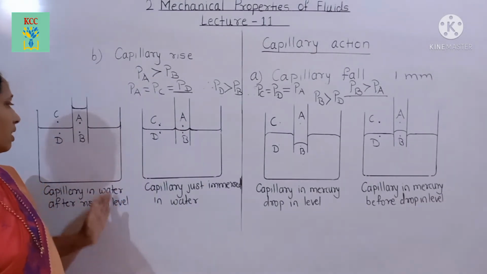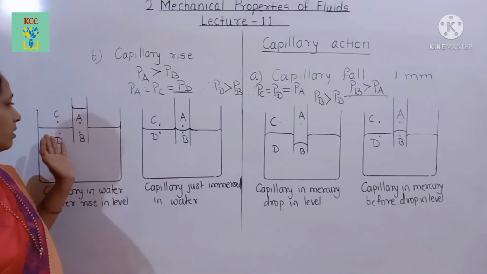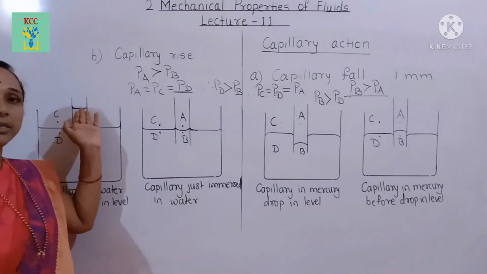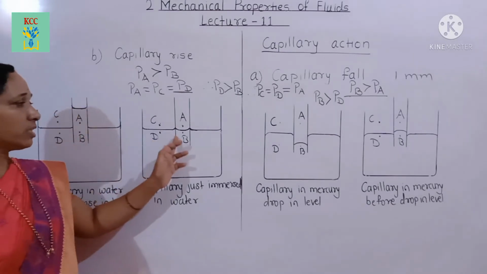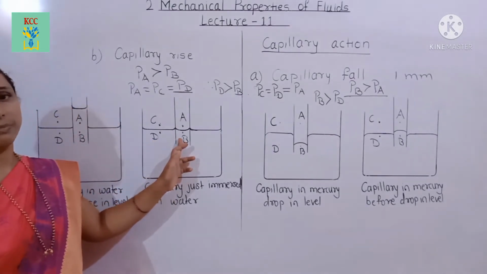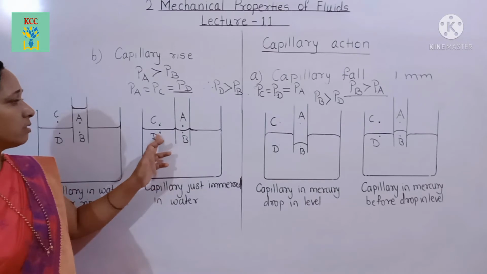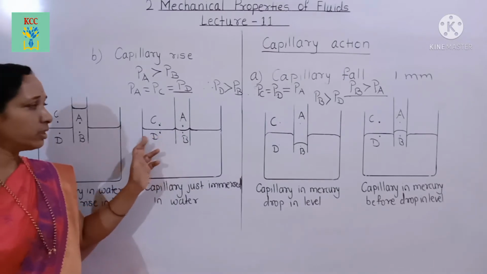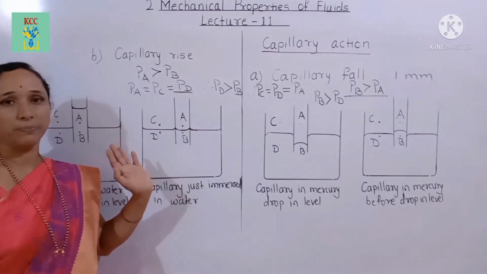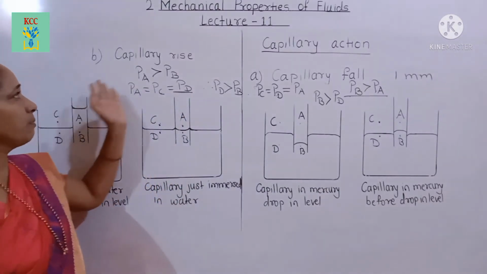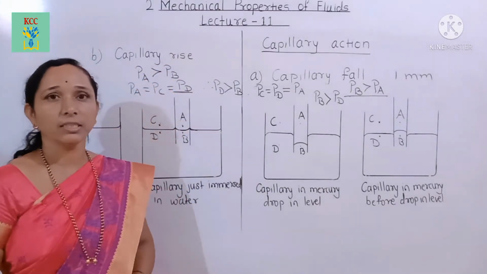After some time we see the water level in the capillary rise, because the pressure at point B is minimum than the pressure at point D, and to equalize the pressure water rises up in the capillary. This is the capillary rise, this is the capillary action.